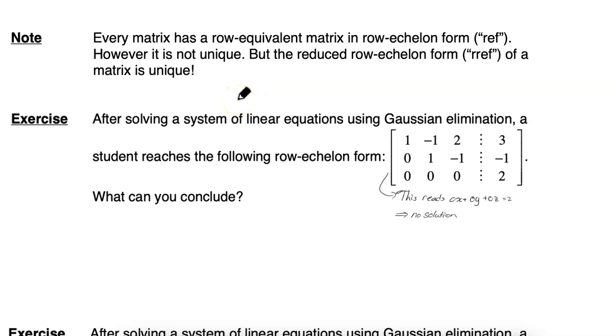So if you're trying to get to reduced row echelon form and you're working with a friend and you compare your solutions when you reach row echelon form, you may not have the same answer. That does not mean that you made a mistake, because there are many ways to reach row echelon form and they may not all be exactly the same. However, if you keep on going until both of you reach reduced row echelon form, then that matrix is unique.